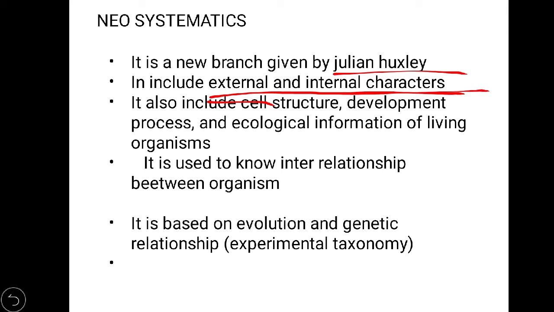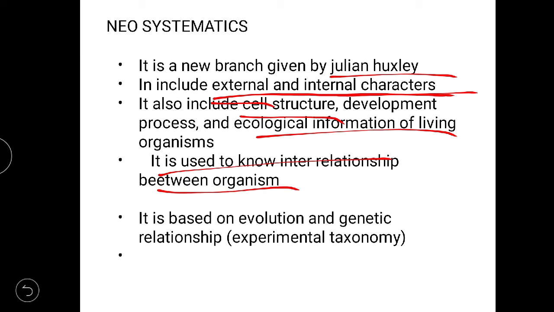Internal characters mean which kind of xylem they have, which kind of phloem they have, which kind of vessels they have. This is known as internal characters. Cell structure: are they prokaryotic, are they eukaryotic; and development process. The purpose of new systematics is to know the interrelationship between organisms.